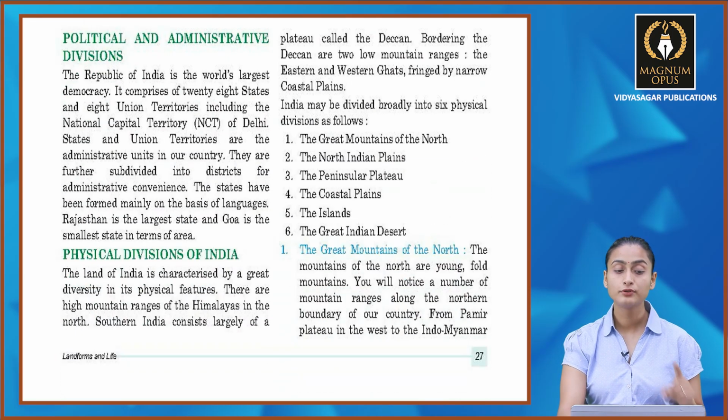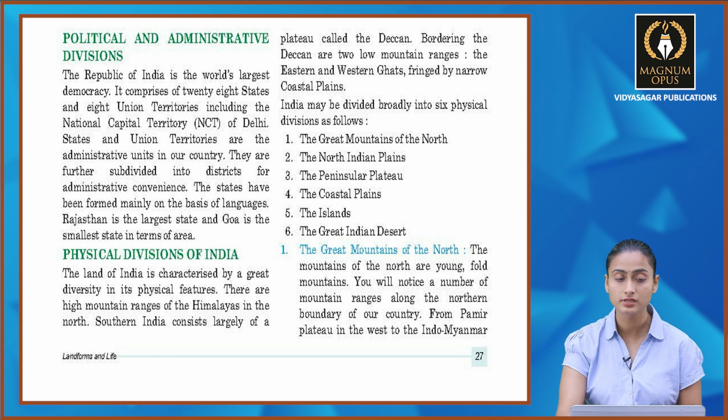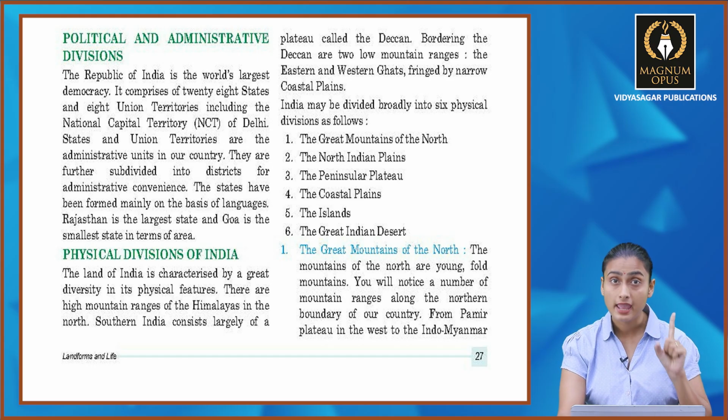Then we have the political and administrative divisions. The Republic of India is the world's largest democracy. It comprises 28 states and 8 union territories, including the National Capital Territory, NCT of Delhi. States and union territories are the administrative units in our country. They are further subdivided into districts for administrative convenience. The states have been formed mainly on the basis of languages, and Rajasthan is the largest state and Goa is the smallest in terms of area. So these are all your administrative units.